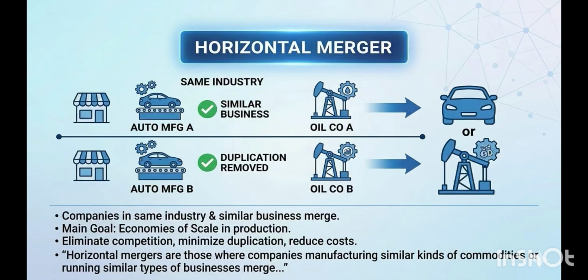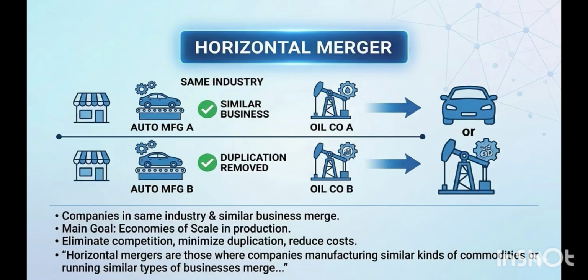Moving to our next, that is horizontal merger. I'll directly give you the example of Vodafone India and Idea Cellular. That is the biggest example of horizontal merger. In this case, two companies involved in the same business combine, right? In the same industry, similar business, they merge. And the main goal is to avail the benefit of economies of scale.